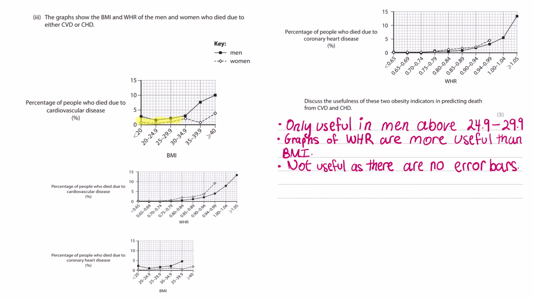Also, these graphs are not useful as there are no error bars, which means that the results might not be statistically significant. Because if I have an error bar that's like this, and this one is like this, and this one is like this, they are all overlapping. Which means that there's possibly no statistical significance.